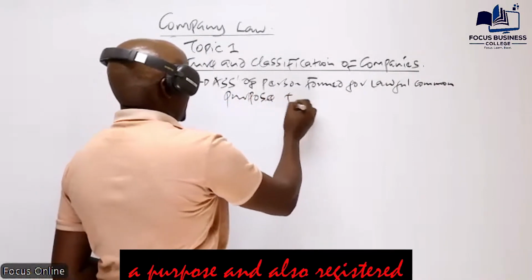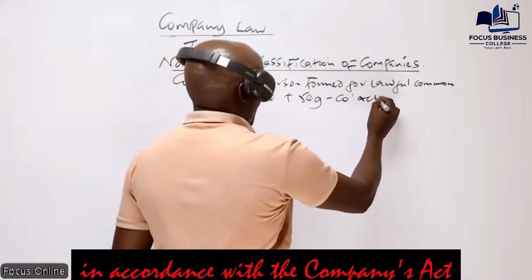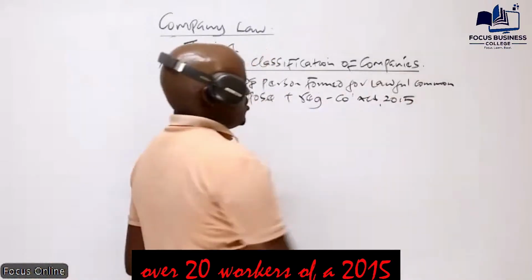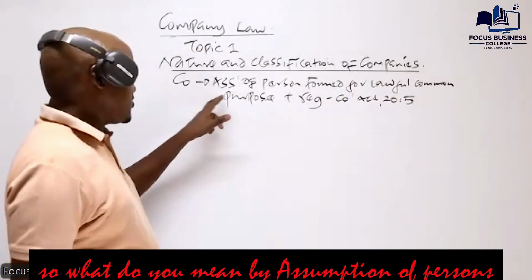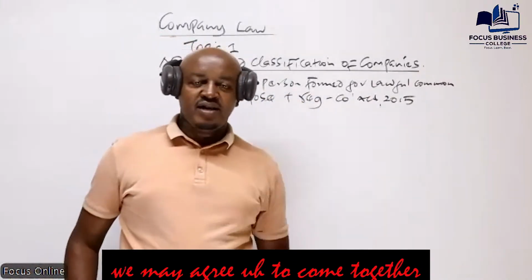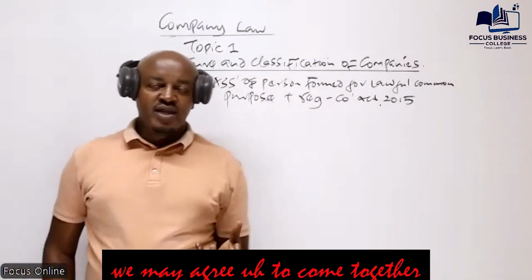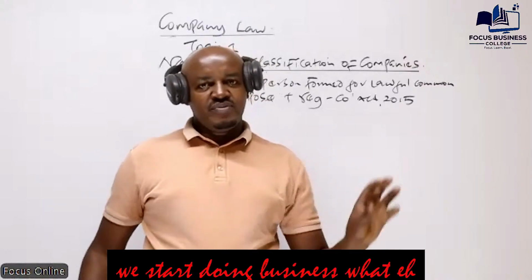Purpose, and also registered in accordance with the Companies Act of 2015. So that is the definition of a company. So what do you mean by association of persons? Association of persons, basically, is whereby, for example, we may agree to come together and we start doing business together.